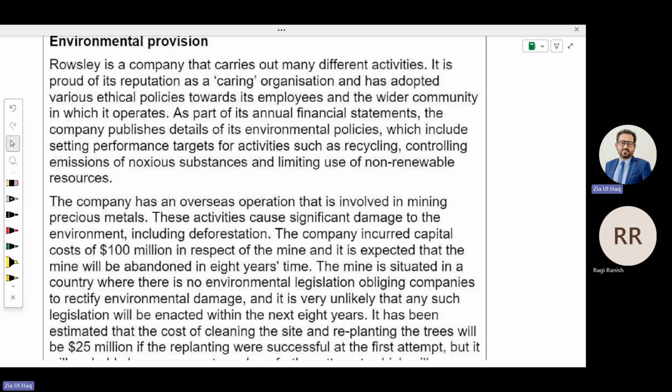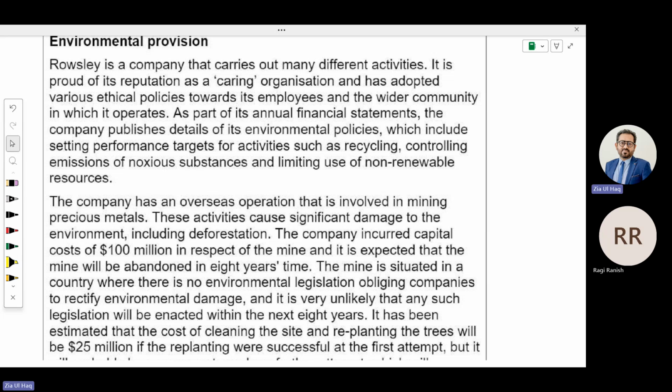It means they are publishing this. This means if you are publishing this, there is a constructive obligation. You need to do this, and to do this, you need to bear some cost, obviously. For that, you need to create a provision.